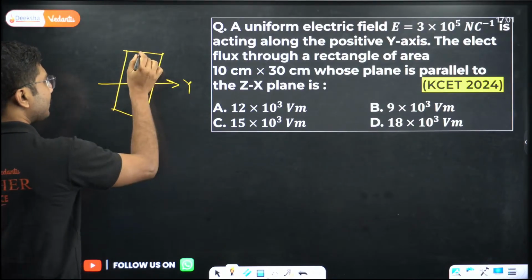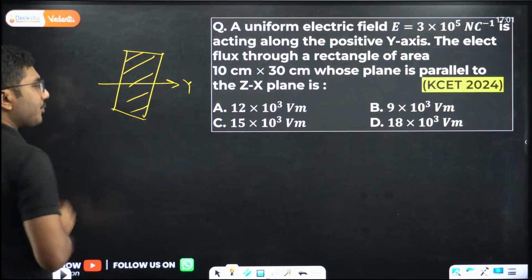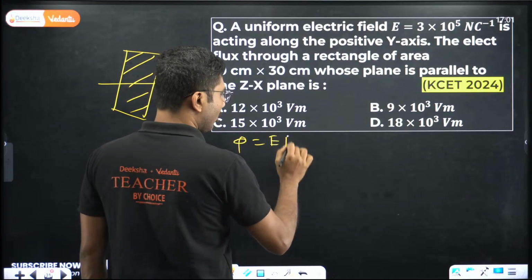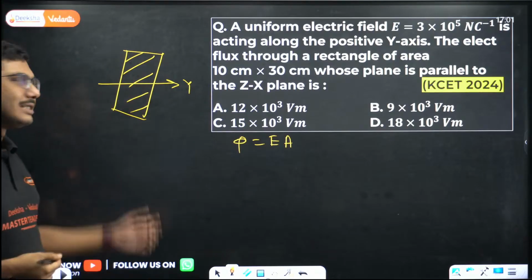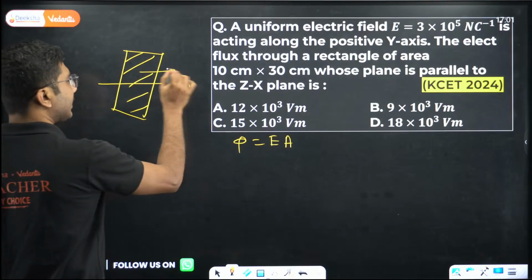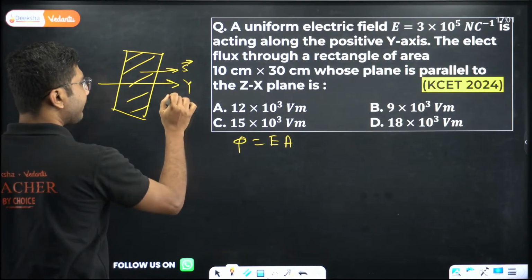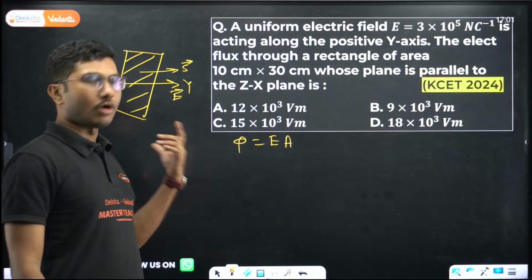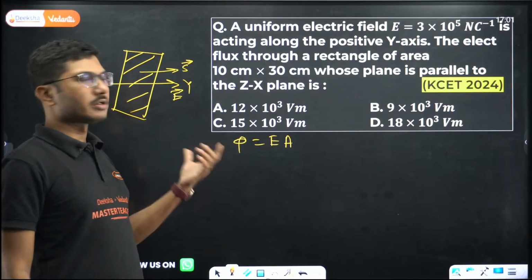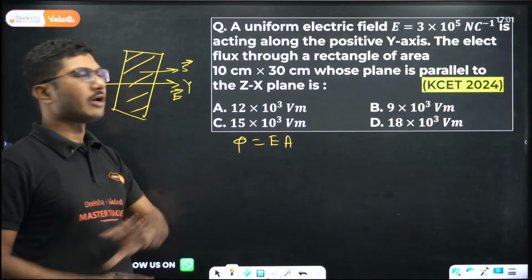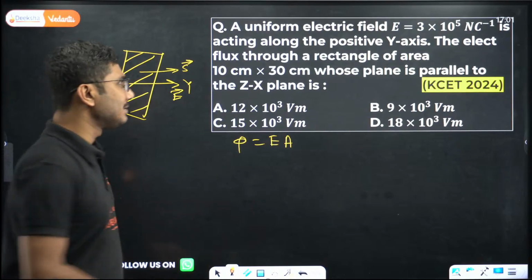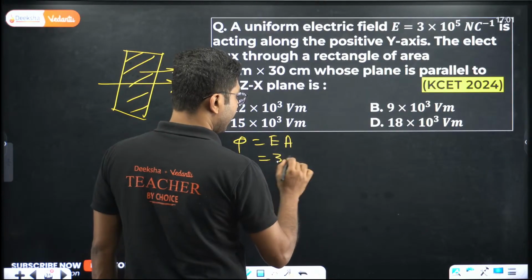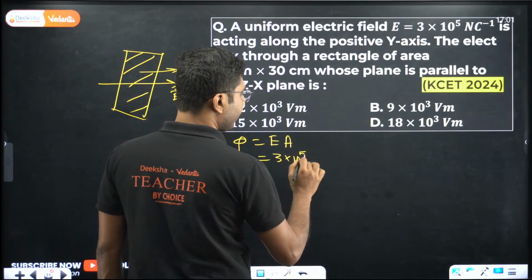Okay, so basically what you have to do, electric flux is E dot A or EA cos theta. In this case cos theta is 0. Surface area is also in this direction, electric field is also in this direction, so the angle is 0, and cos 0 is 1. So only thing you have to calculate is EA, as simple as that. Electric field is given 3 into 10 to the power of 5.